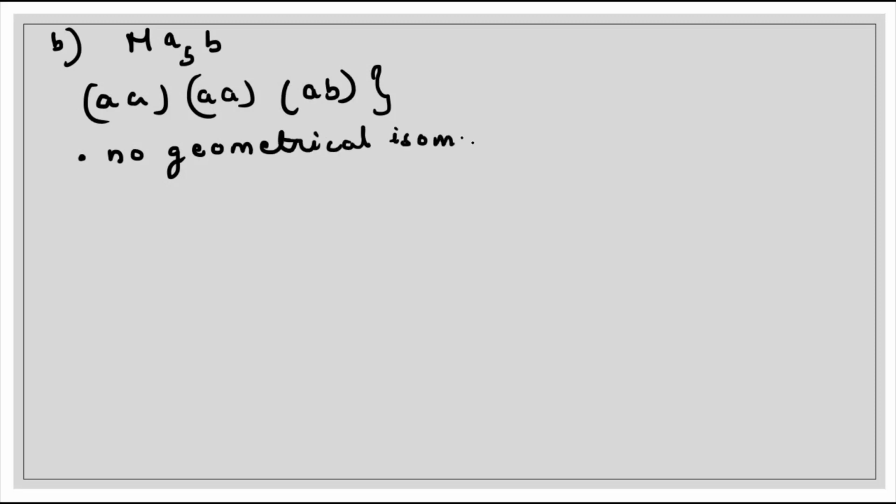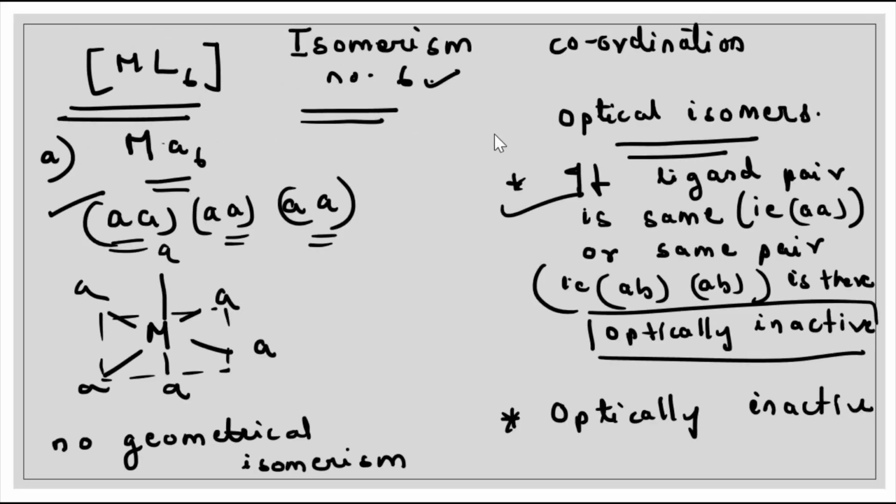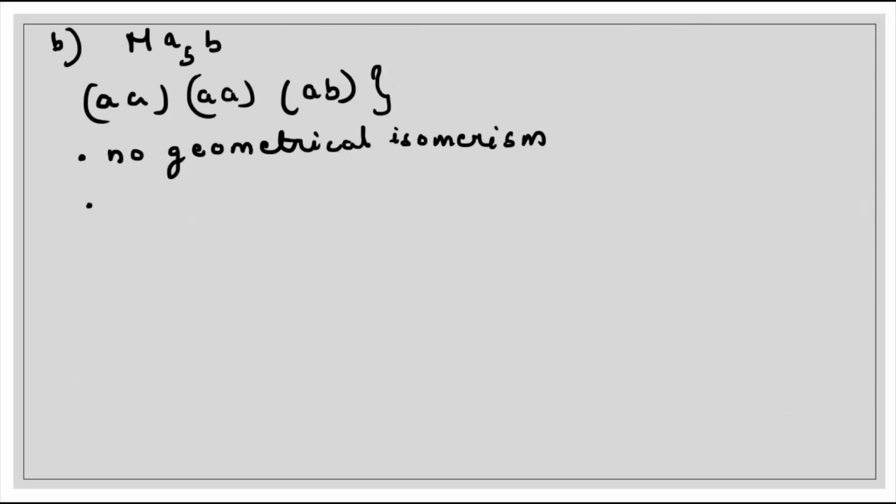No geometrical isomerism is possible. Why? Because no other combination is possible in this case. You can also draw and find out whether cis-trans isomerism is possible, but this one is a simpler way. Again, we can see whether it is optically active or not. We have said that if the ligand pair is the same, it will be optically inactive. In this case, the ligand pair is the same, we have the same type of ligand. So this complex will be optically inactive.